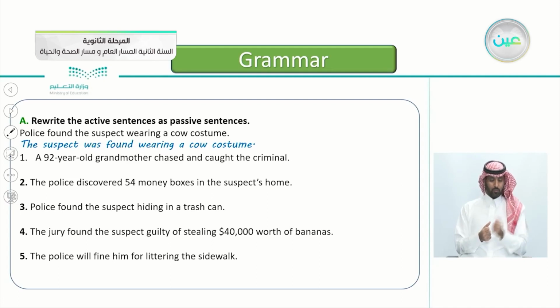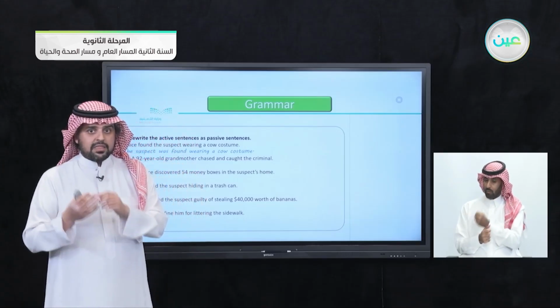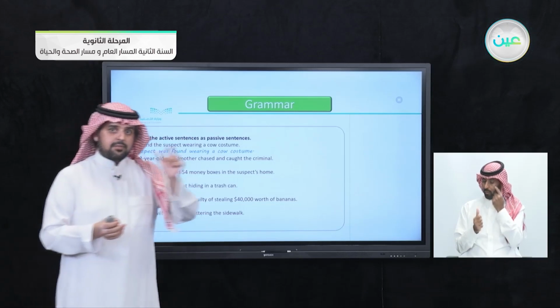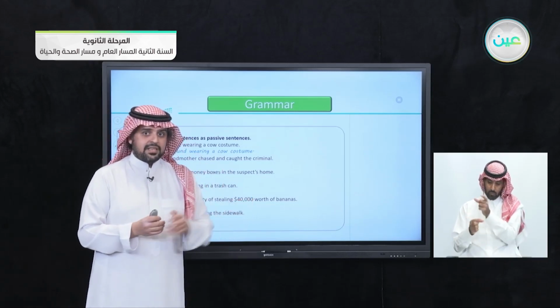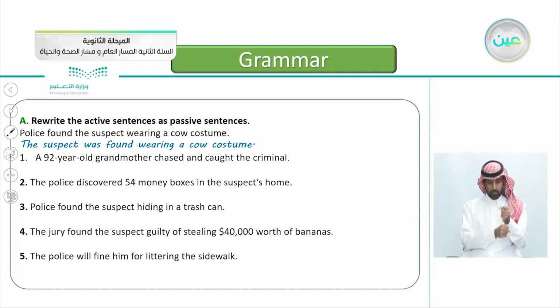A 92-year-old grandmother chased and caught the criminal. If you want to answer, first find the subject, the verb, and the object. The first thing you do, take the object, put it in the beginning of the sentence, then take the verb. Yes, that's correct. So how do we answer number one?